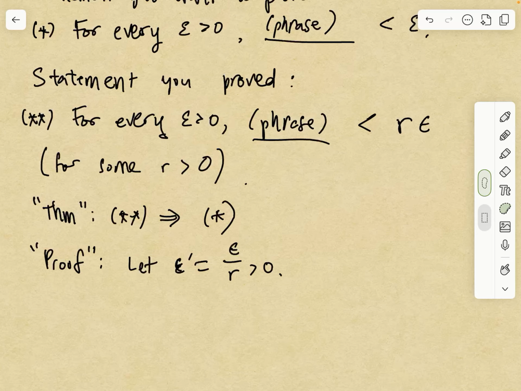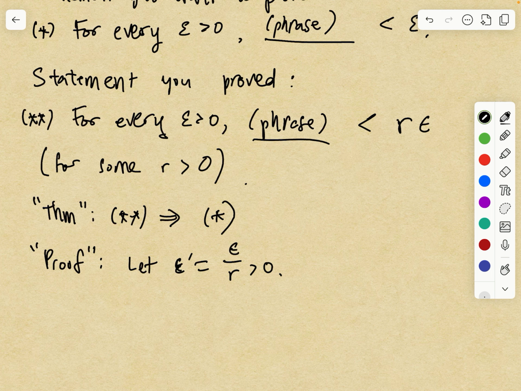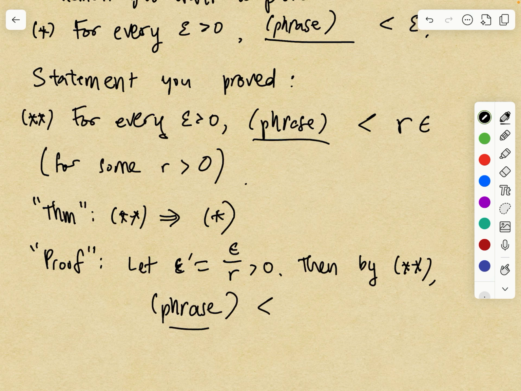Epsilon prime is a positive number, so you use epsilon prime as that positive number. So then by 2, we have that this phrase is less than r epsilon prime. And r epsilon prime is r times epsilon over r, which is epsilon.